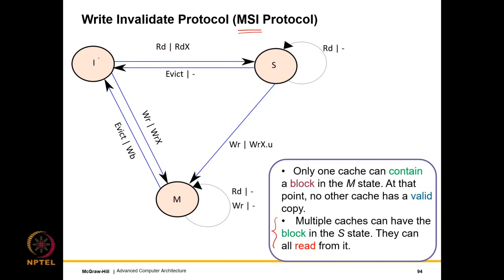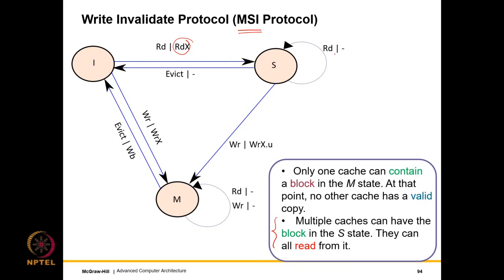So let us look at the state transitions. In this case, we have the I state. From the I state, if we have a read request, we send a read miss message and we transition to S. And of course, as I have said, if we don't get it in finite time, we read from the lower level, but we still transition to the S state. And a similar transition on a write miss: we send a write miss message and we move to the M state. All right.